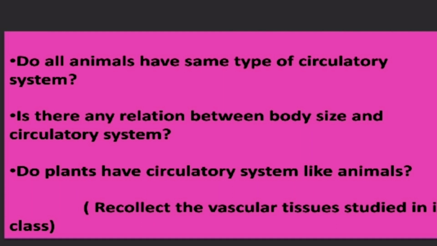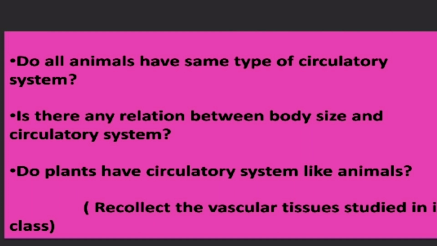Small animals have a simple type of circulatory system because their body size is very simple. But multicellular animals, big animals like elephant, whale, giraffe, should have a well developed circulatory system to transport food and other materials to various body parts. Okay, right. So there is a relation between body size and circulatory system.